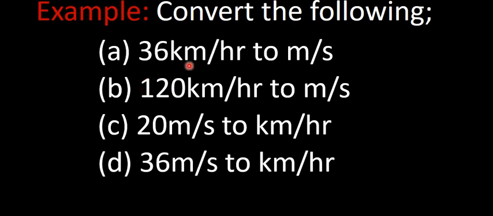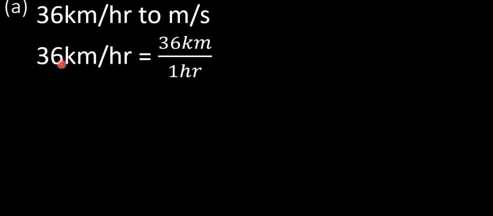Let's start by looking at this. That is converting 36 kilometers per hour to meters per second. Part A is 36 kilometers per hour to meters per second. Let's convert this. Now, 36 kilometers per hour is the same as 36 kilometers divided by 1 hour.